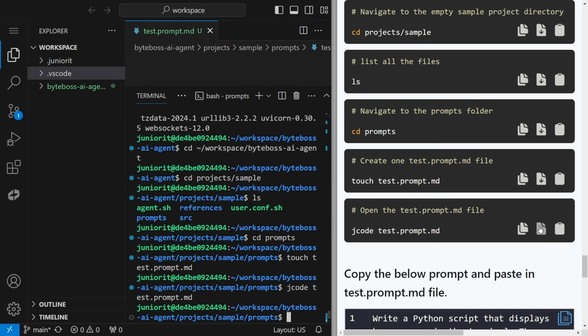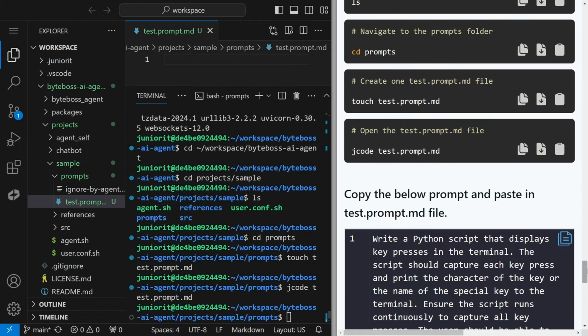Now this file is empty. You just need to copy the prompt below and paste it here. I have just copied it and I will paste it here. And you can read about the prompt.